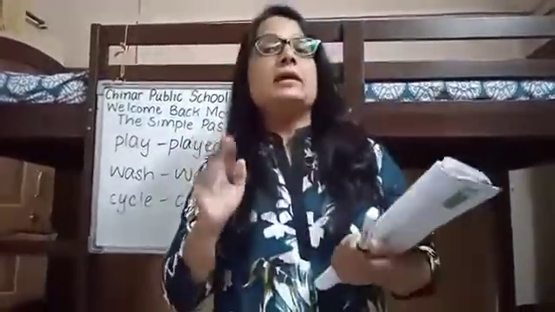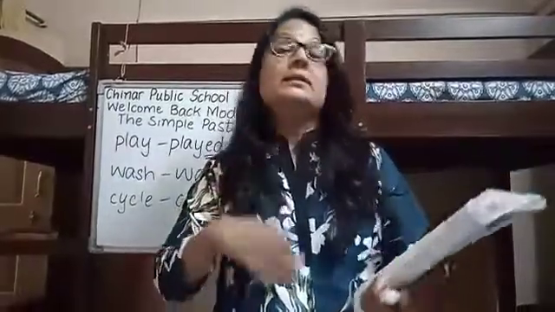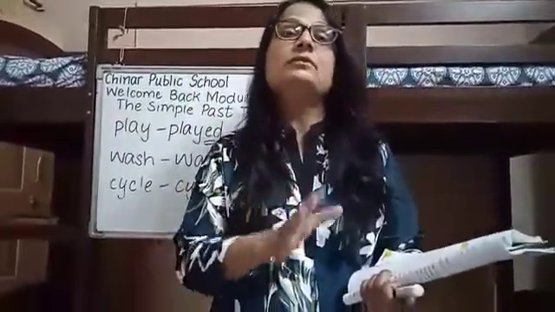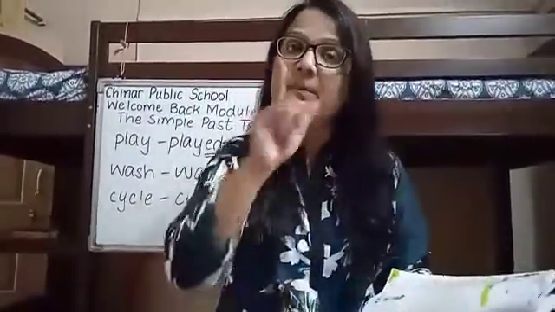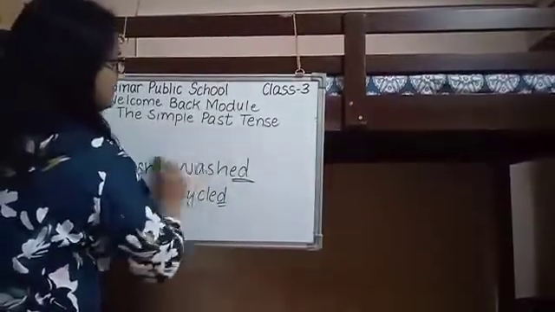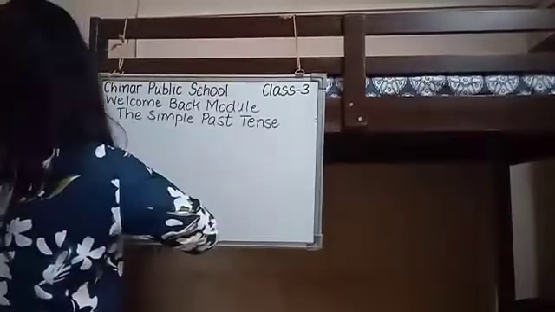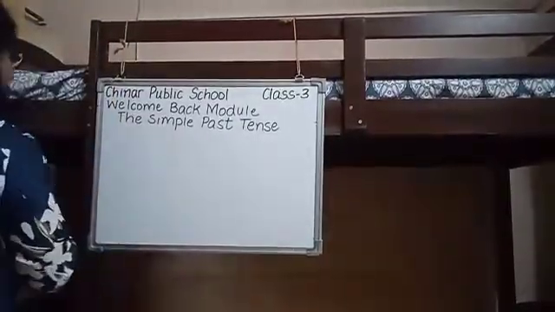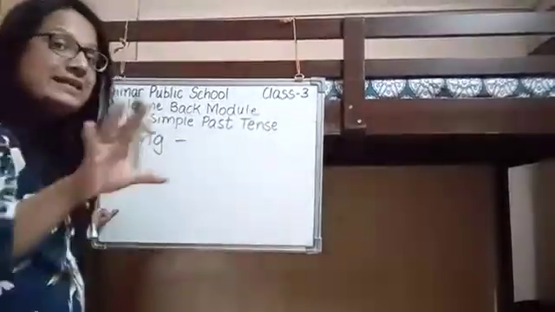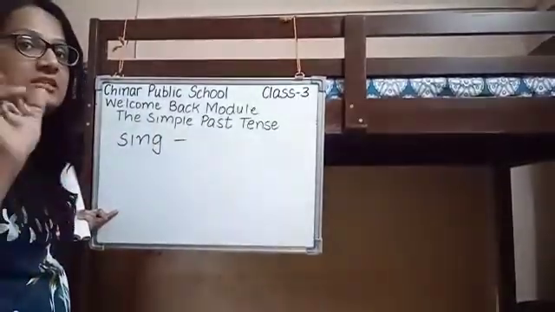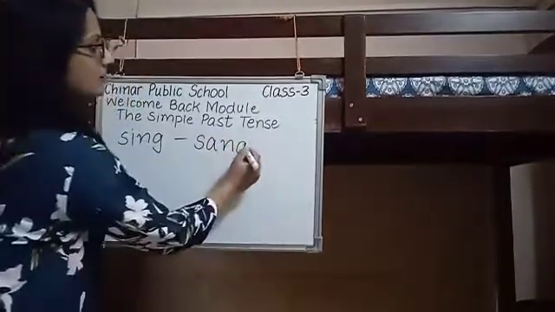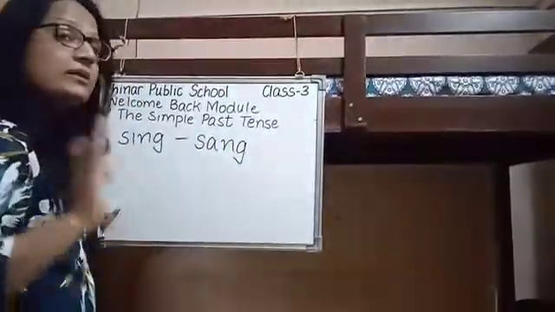Clear? Now, what happens? Sometimes we need to change the spelling of the verb. The spelling of the verb changes in their past form. How? For example, if I say sing, we'll not be adding ed or d to it. There will be a change in the spelling and it will be sang. Fine. I know there are many past forms.